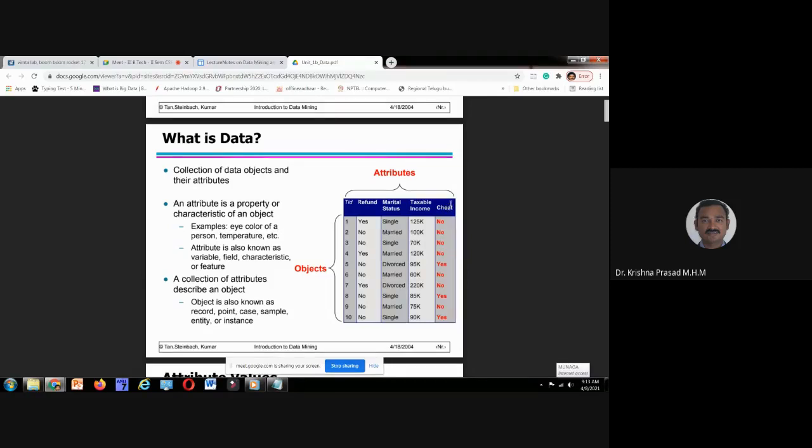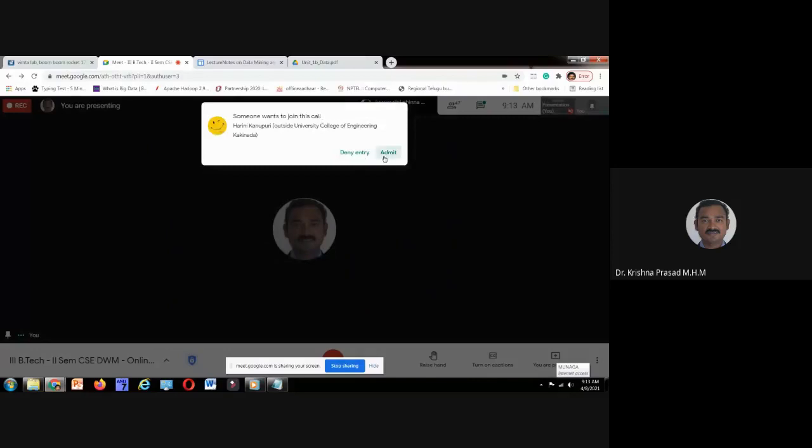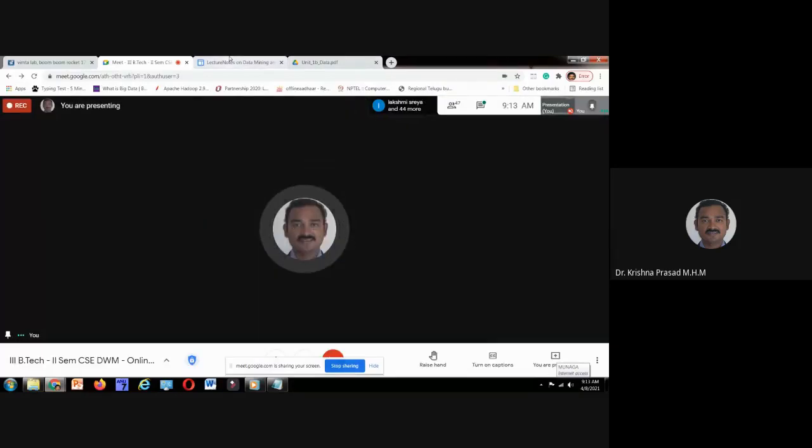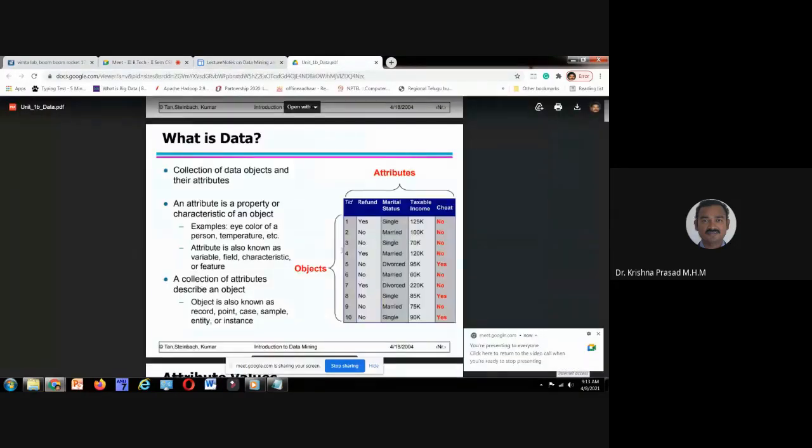Okay, by using what? Some sort of mathematical formula, some sort of function. Say function of refund plus function of marital status plus function of taxable income will decide whether he is a cheater or not. What you need to do? You need to identify the function. That's all. Okay. This is regarding this.